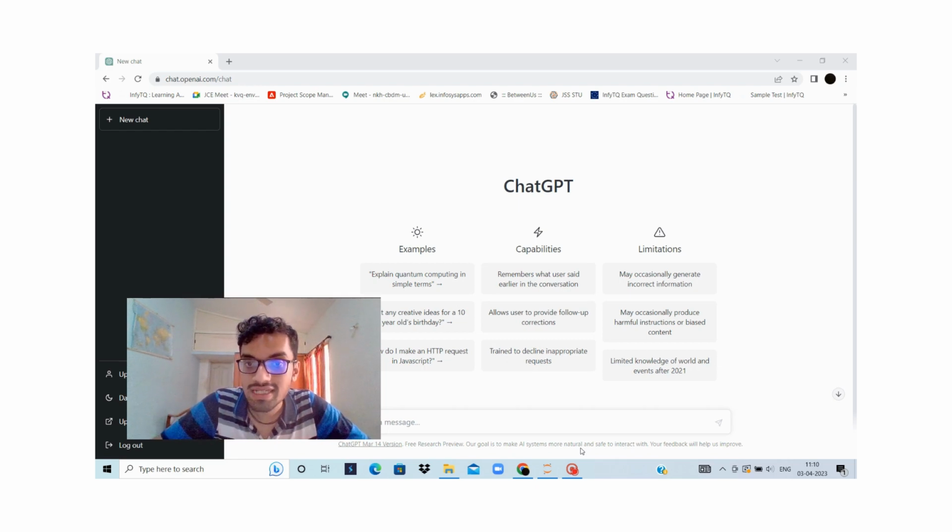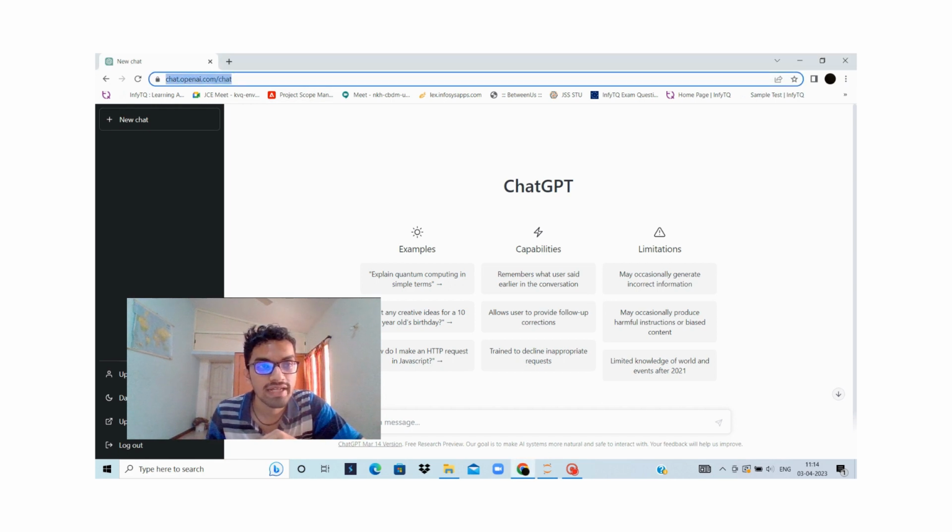Today we are going to discuss ChatGPT, the most prominent AI in today's world. This actually answers most of our questions, anything. It is getting famous and is a popular AI now, with so many users using it for their work. To come into ChatGPT, first we will log in to this link.